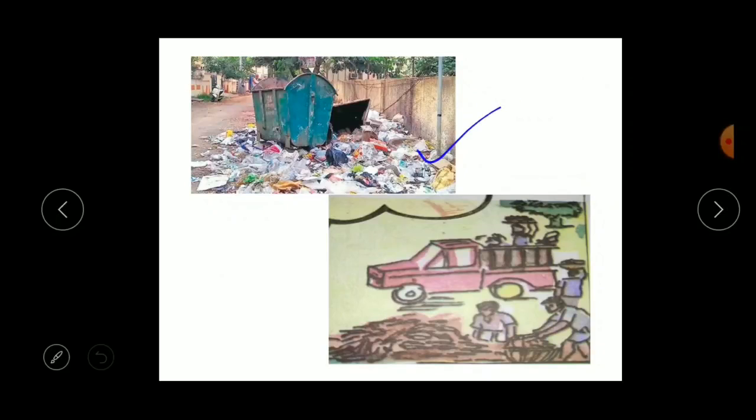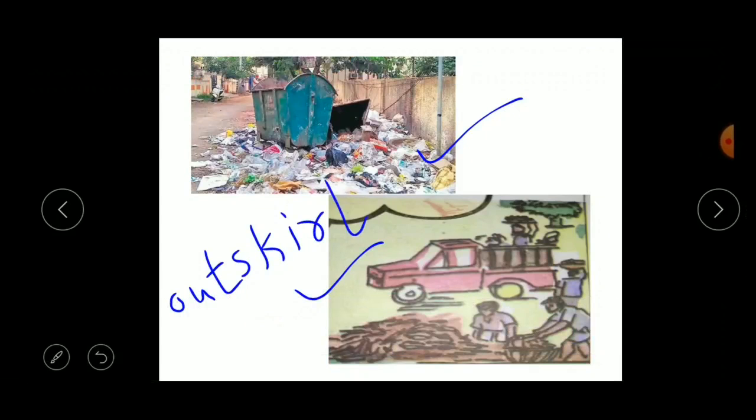So the next is here. Can you see here, children? What is this? Yes, it's a dustbin. Here we put the waste in dustbins that will be carried by the municipality workers, right? Municipality workers come with vehicles to collect waste from these dustbins. They remove the waste from the dustbins and keep the place clean and tidy. They carry the waste to the outskirts. Outskirts is nothing but